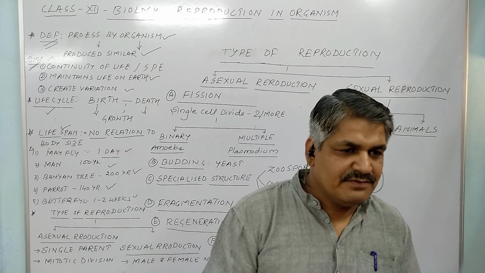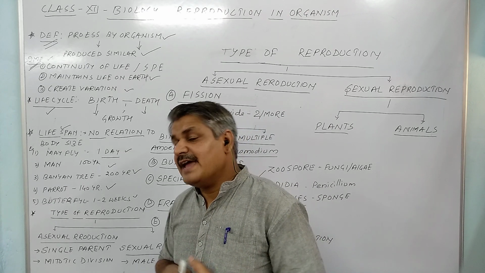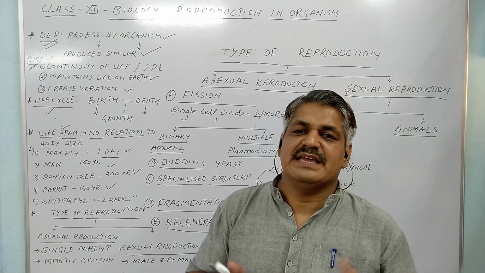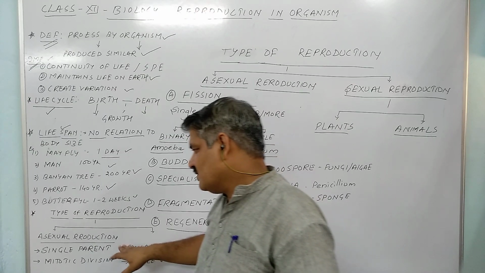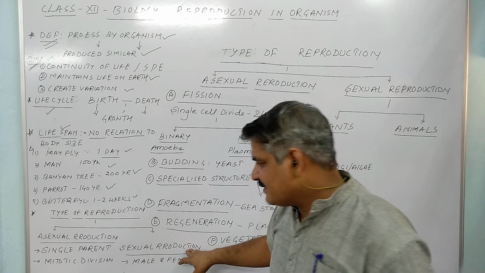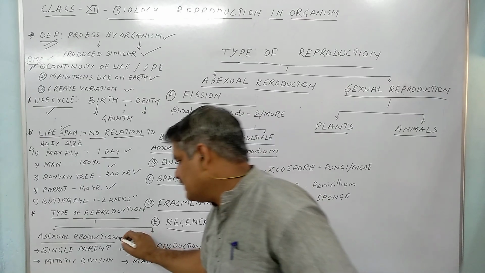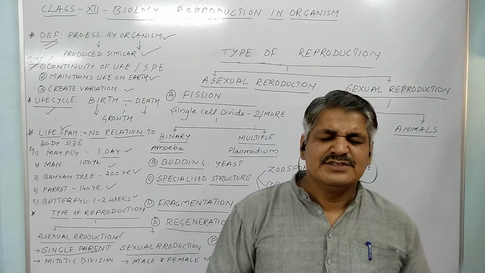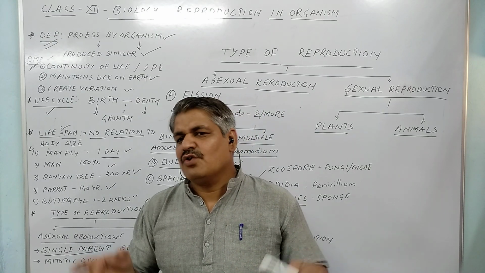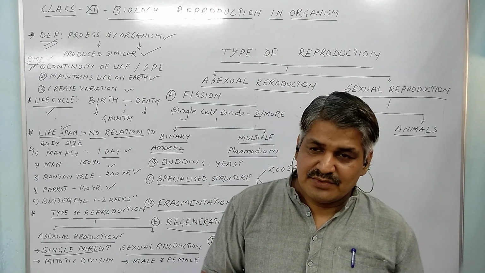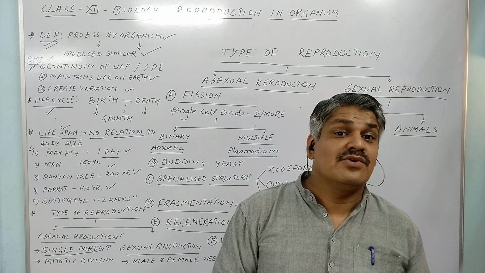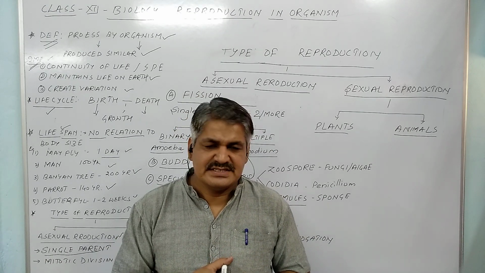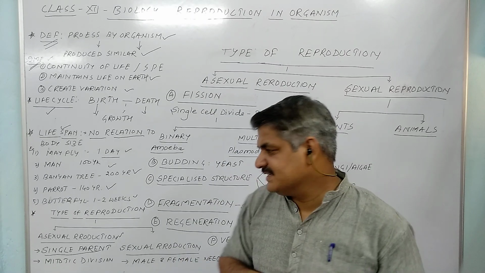Next, types of reproduction. As we go further, we have to learn about the types of reproduction. What are the types by which reproduction can take place? Asexual reproduction and sexual reproduction. Asexual reproduction means involvement of a single parent. Only one parent is involved, so there is no mixing of genes, no mixing of DNAs. That's why asexual reproduction does not lead to variation. It is a characteristic feature of lower organisms.